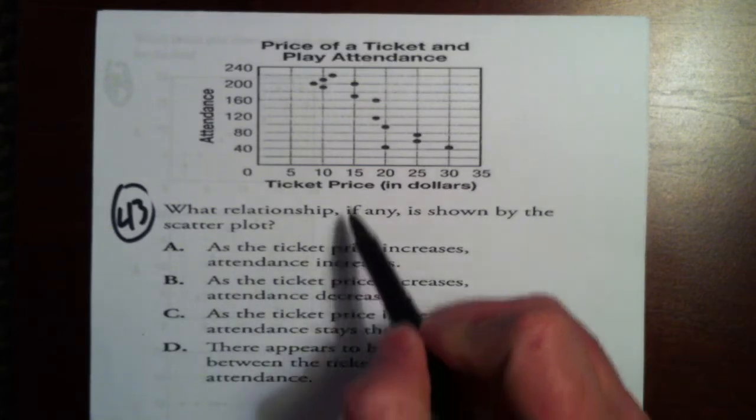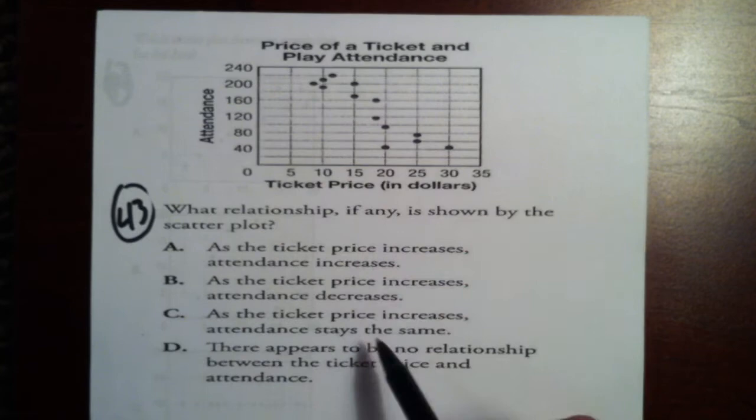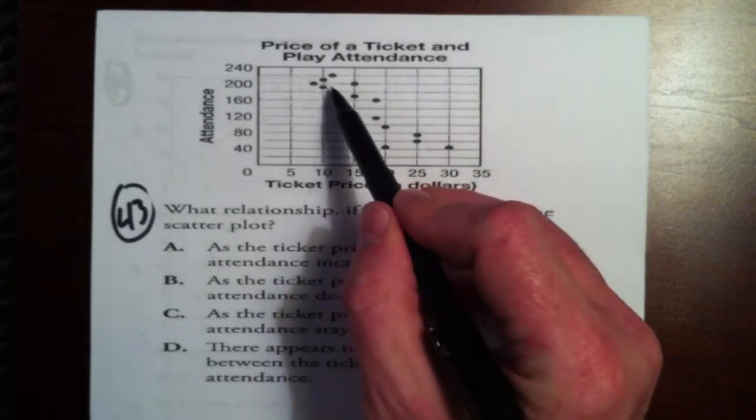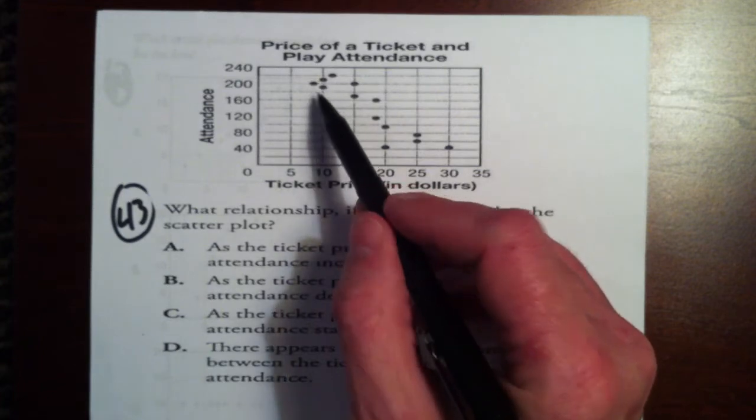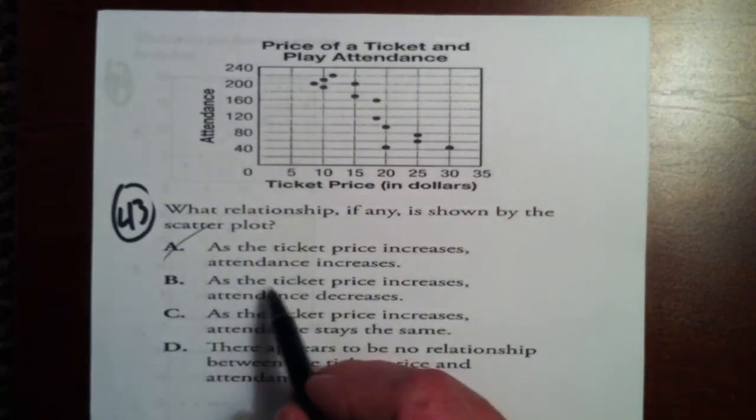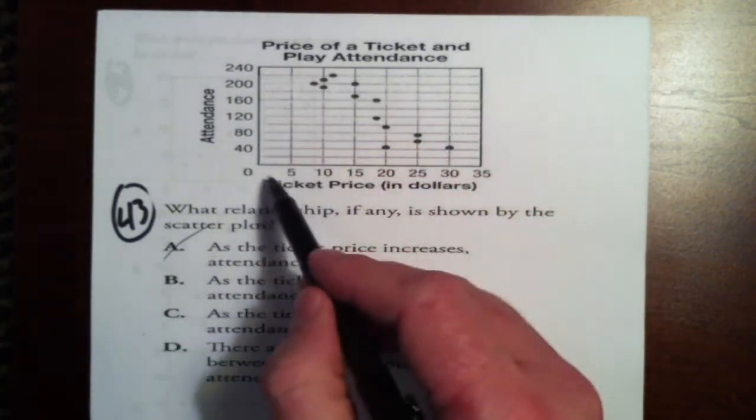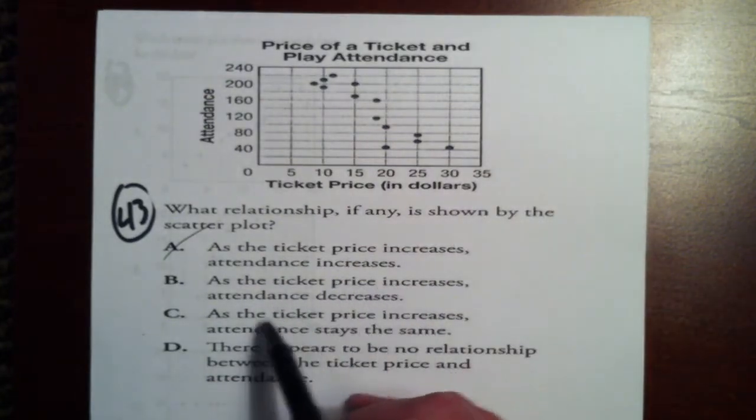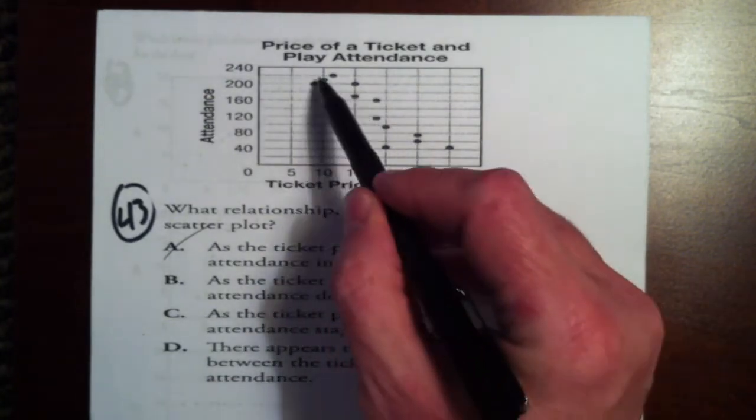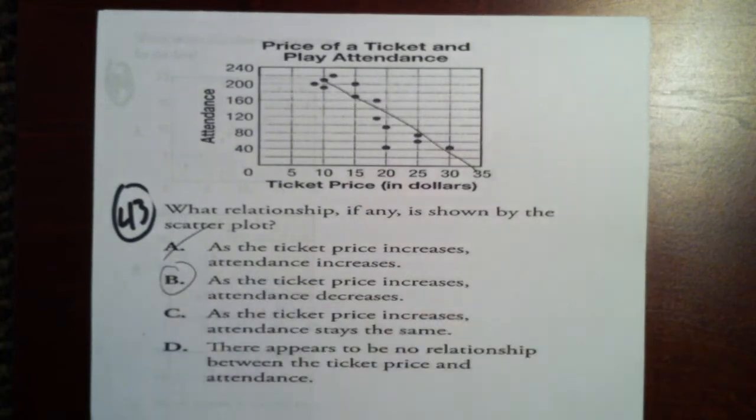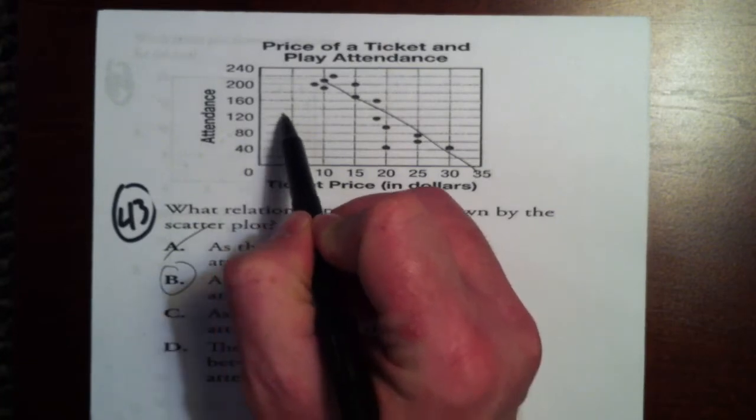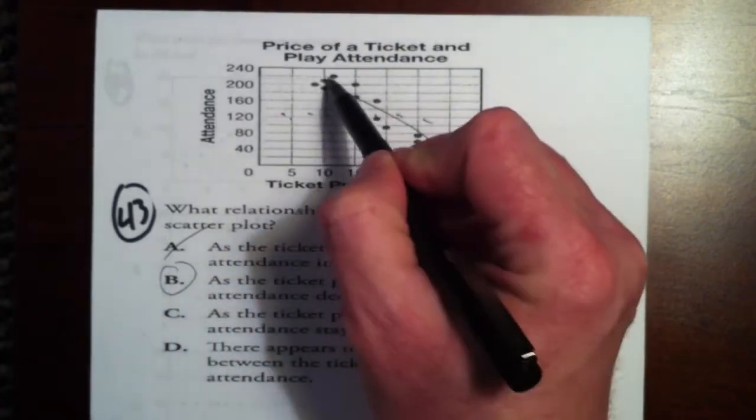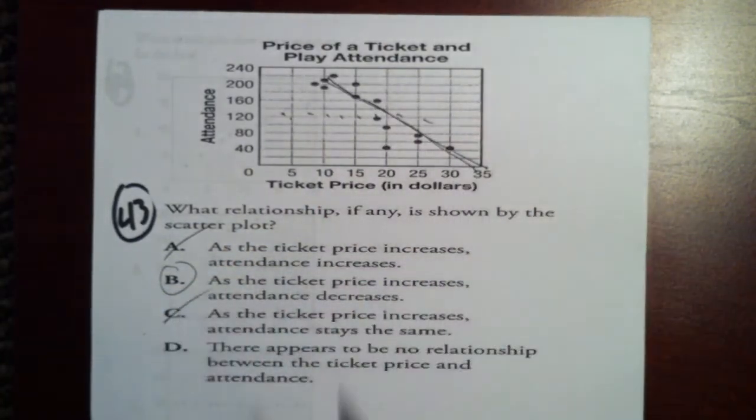As ticket prices increase, attendance increases. Well, it looks like it's decreasing to me, because down here we got 40 and up here we got about 240. So that's not a good choice. As ticket prices increase, as they are doing when we go this way, attendance decreases. Well, that looks like it might be a viable choice. As the ticket price increases, attendance stays the same. Well, we can obviously see the attendance is not staying about the same, it's going down. So that's not a good choice.